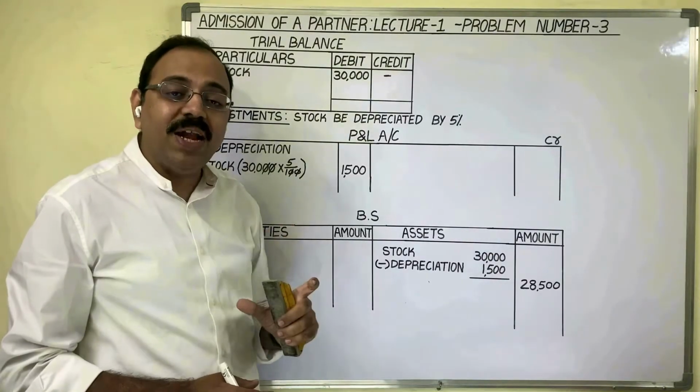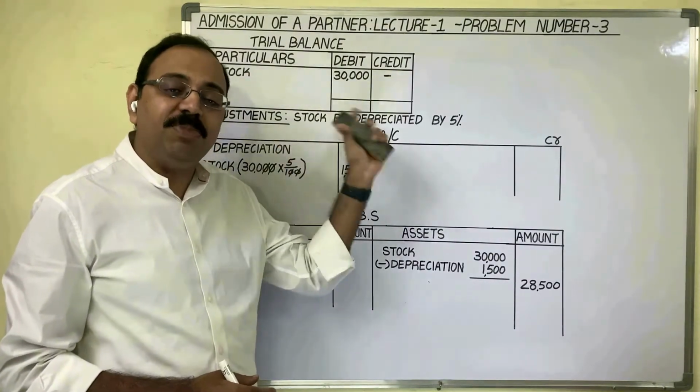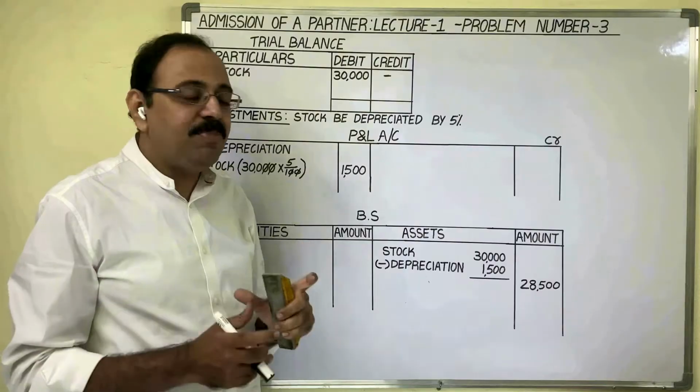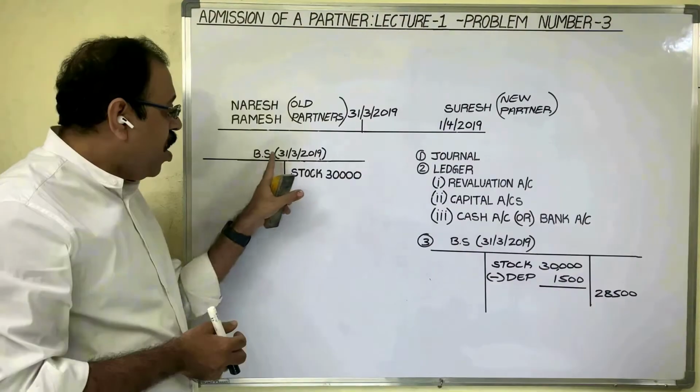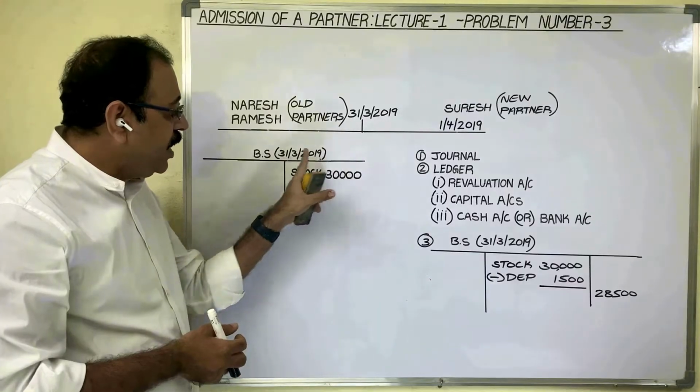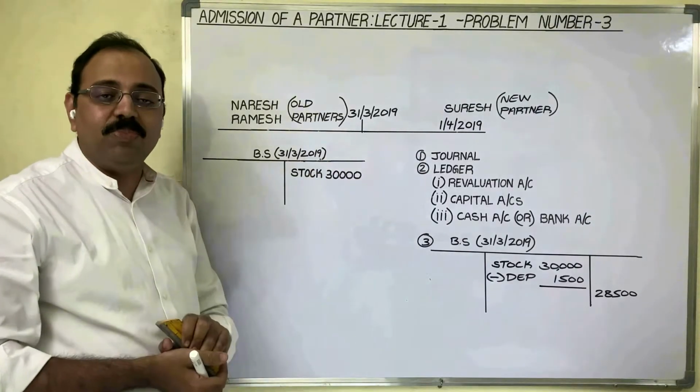So remove this final accounts related depreciation adjustment from your mind. Let us see the meaning of this sentence in the case of admission of a partner. On 31st March 2019, the stock value is 30,000 rupees.